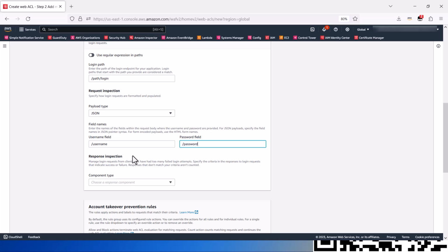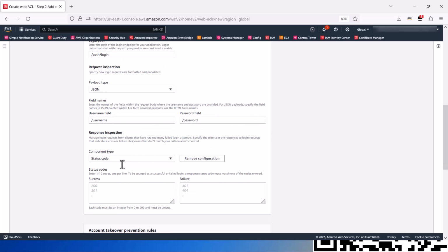You can specify success or failure conditions based on HTTP status codes, HTTP headers, or the body of the responses, as well as JSON strings. I will use status code for component type and will include ATP to inspect responses that include the HTTP response code 200 for success condition and 401 for failure condition.